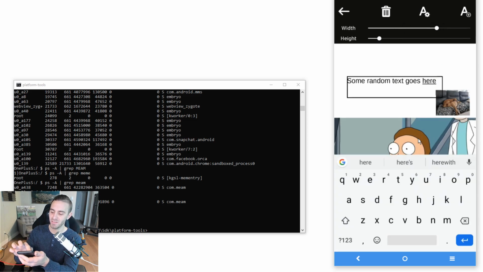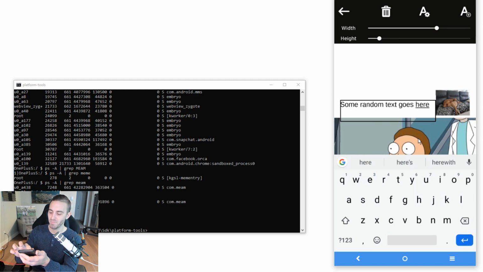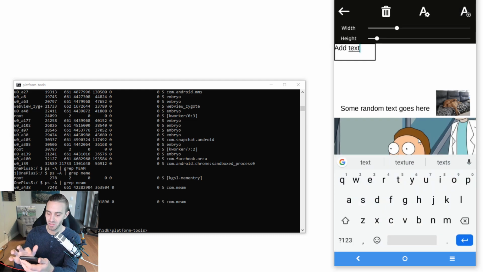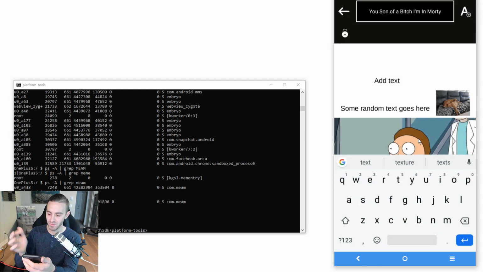And this is not easy to do, by the way. You can see I'm messing up a lot. Again, it comes back to that this app is really not polished. The overall user experience is not good, but the functionality is awesome because it achieves something that I really want to do. And if you want to add more text, you can just click another A up here, and then you have some more text.